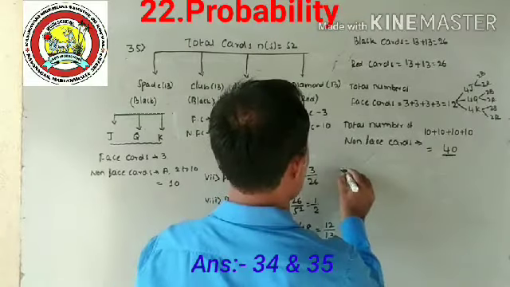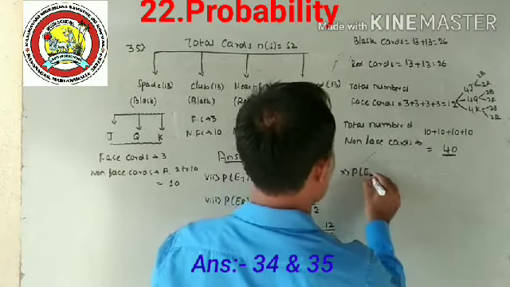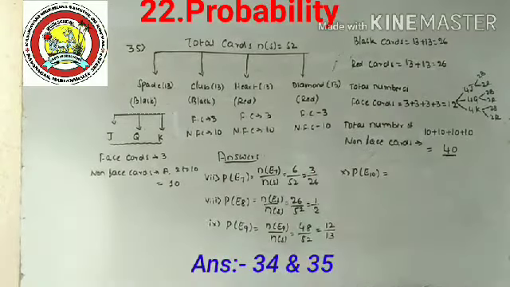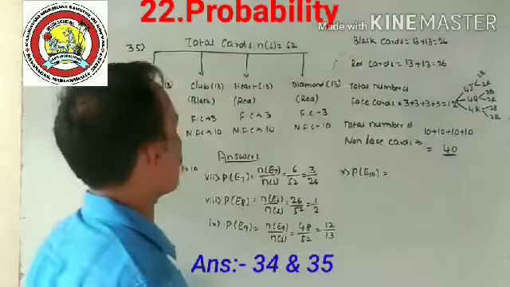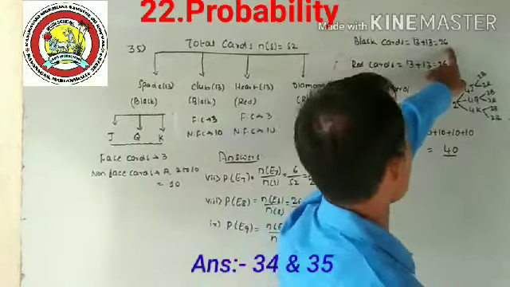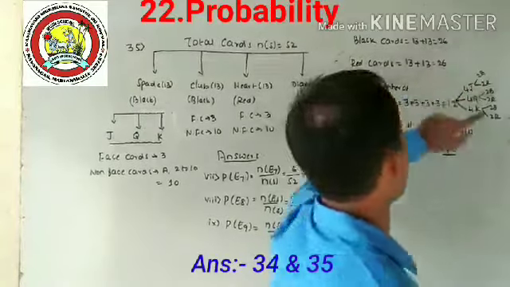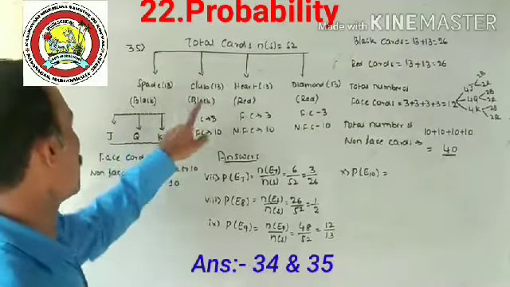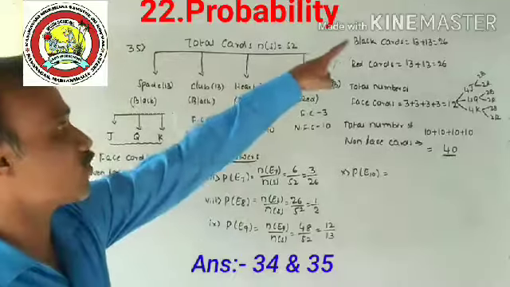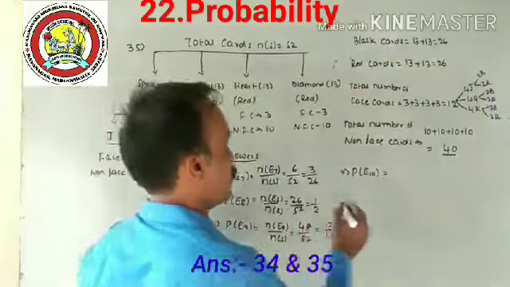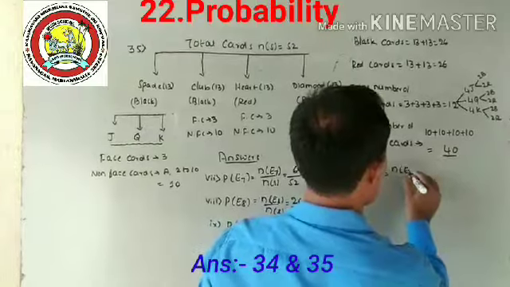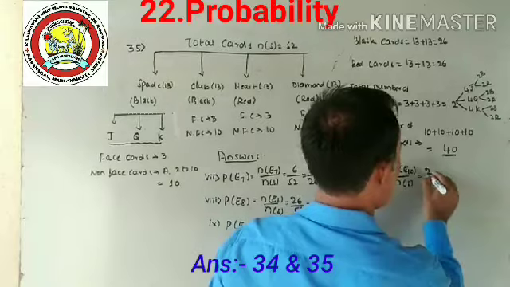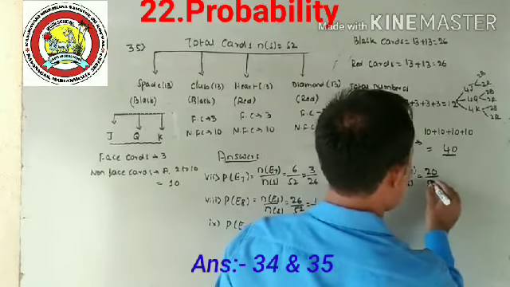Next, question number 10. Probability of E10. Let E10 be the event of getting, as the experiment says, a non-face card of black color. Total number of black cards is 26. Non-face, very important, means you subtract 3 from spade and 3 from club, 3 plus 3 is 6, so 26 minus 6 is 20. N of E10 divided by N of S is 20 divided by 52.